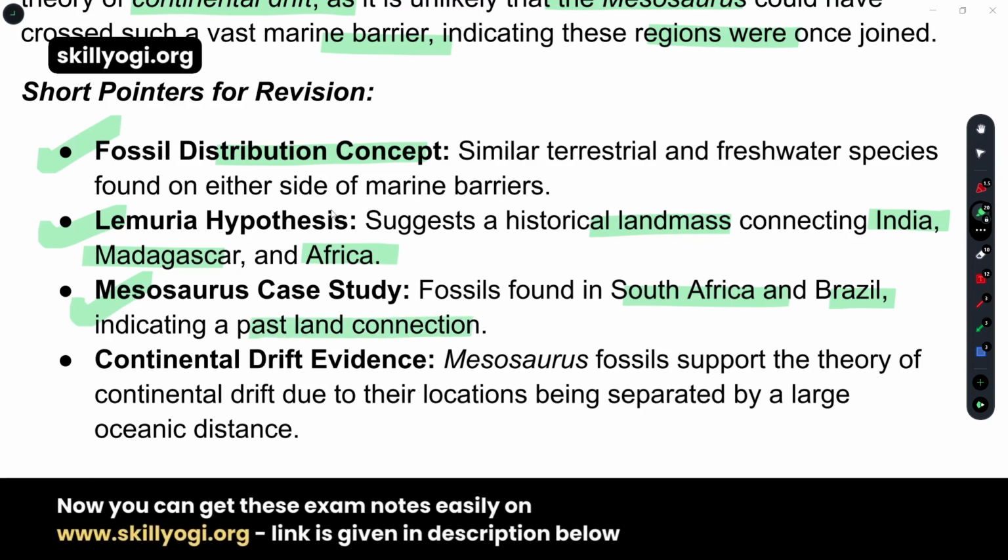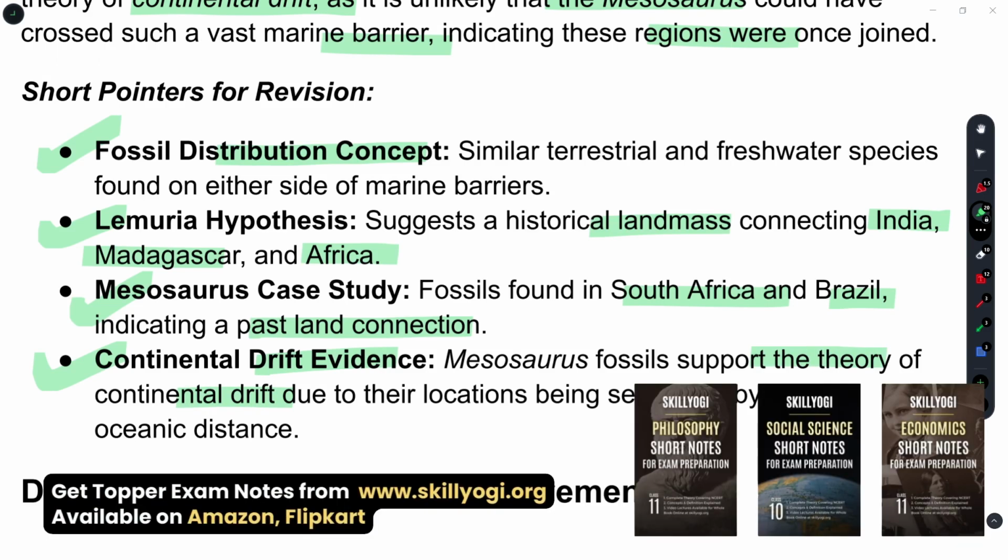Yes, there was a land connection between these land masses, and that's why we can have the Mesosaurus reptile in both places. And continental drift evidence: the Mesosaurus fossils support the theory of continental drift because their locations are separated by a large oceanic distance.